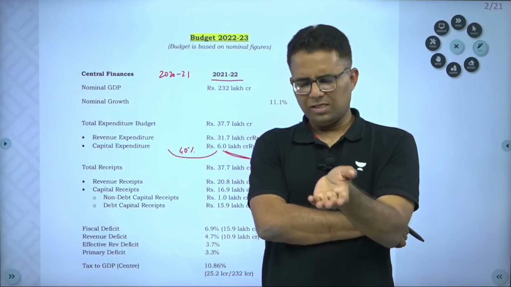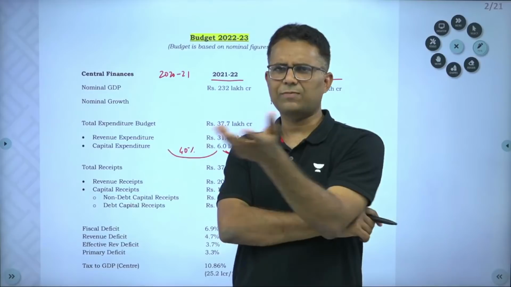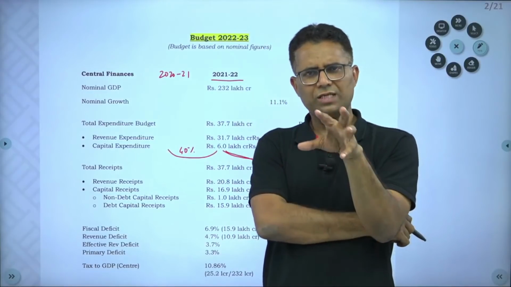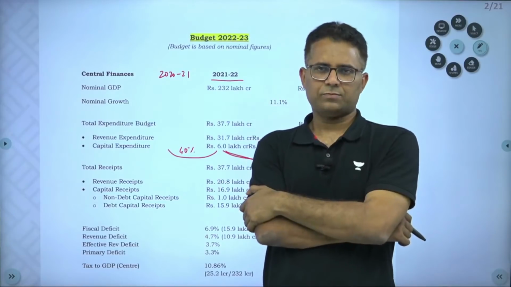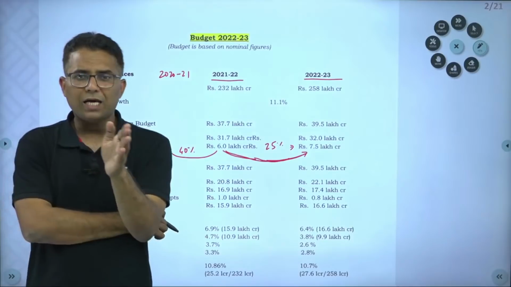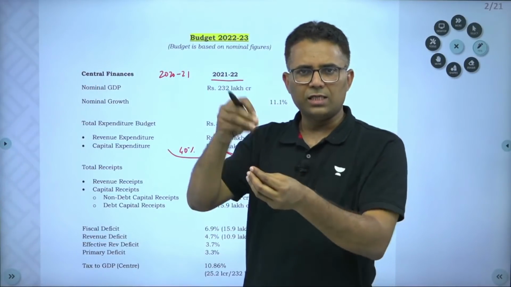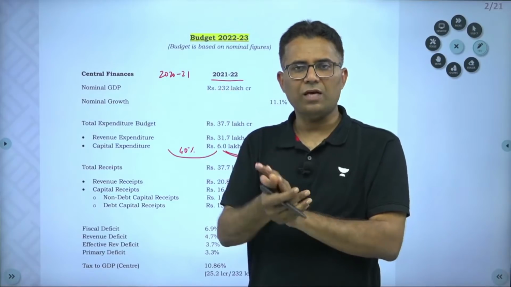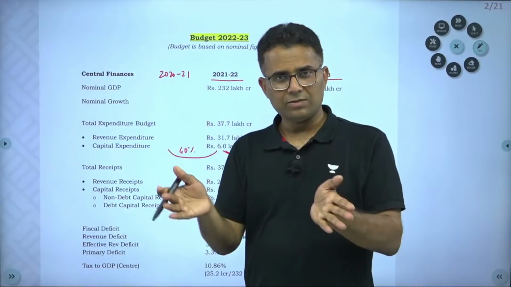Capital expenditure can be in infrastructure, road, railway, or either steel plant, power plant. Do you know which has the highest multiplier impact? One of the highest multiplier impacts, railways. Connectivity projects have the highest multiplier impact. That means if government spends 1 rupee, it increases the GDP by 5.5 rupees if that 1 rupee has been spent in railways. Railway has one of the highest multiplier impacts.